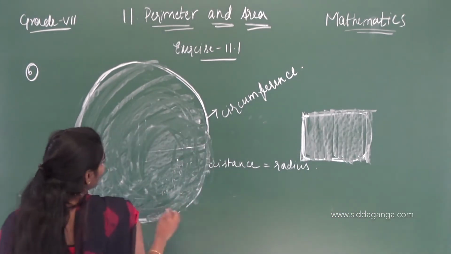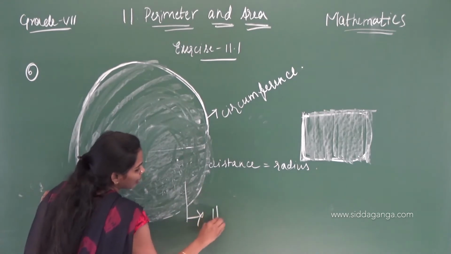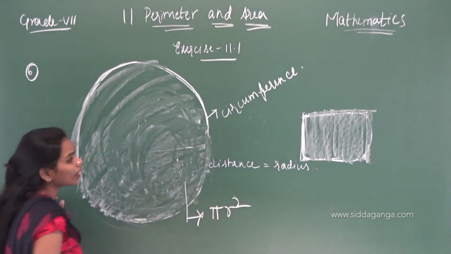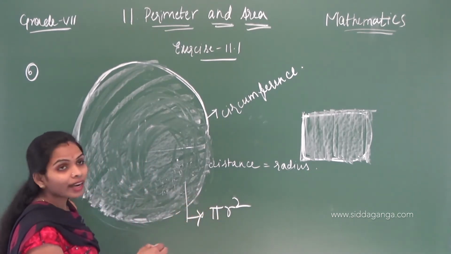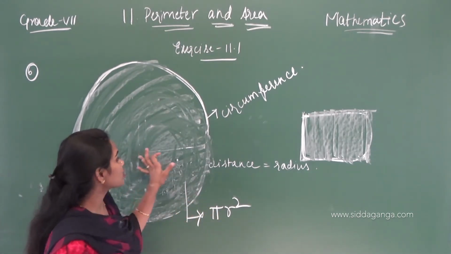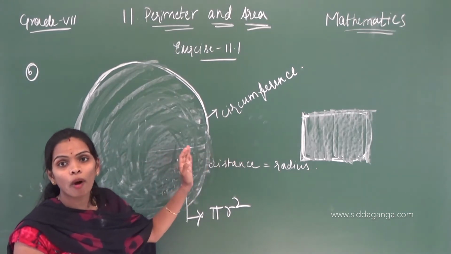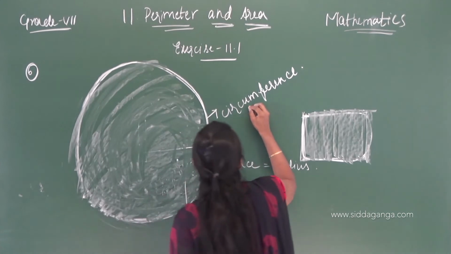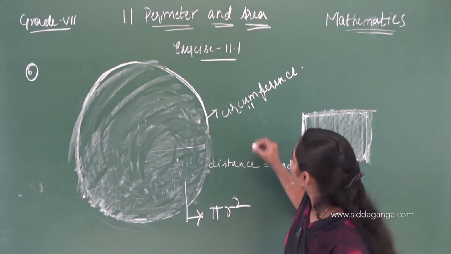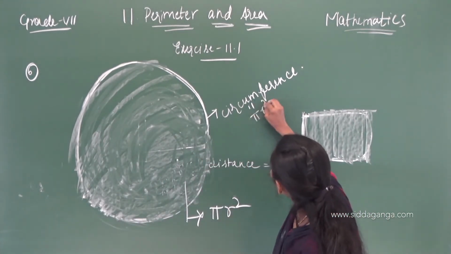What is the formula to find the area of a circle? Pi r square. Pi is known as 22/7. Correct? Pi r square, and the fixed distance, whatever the length of the rope or wire, we have to take it as r. And what is the formula to find the perimeter of a circle? Pi r square.